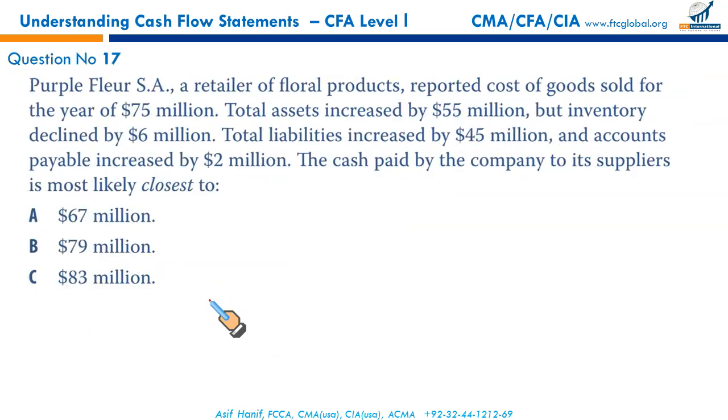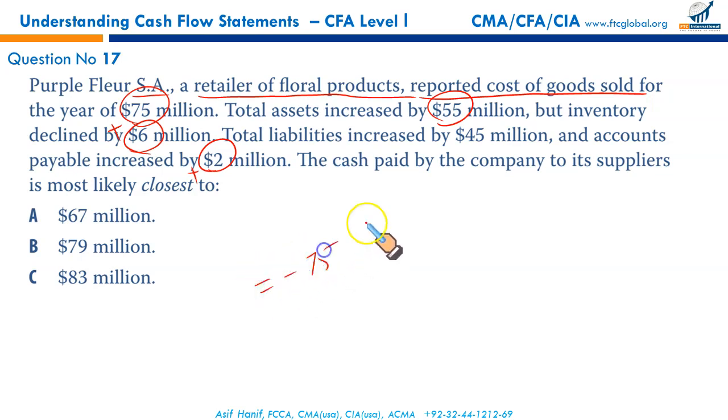Next. Purple Fleur SA, a retailer of floral products, reported a CGS of 75 million. Total assets increased by 55 million. Inventory declined, inflow. Plus, total liabilities increased by 45 million and accounts payable increased by 2 million, inflow. Account payable increase is good for you. So starting off with CGS, which has to be negative. Inventory declined, sold off, cash, inflow, plus. Increase in liability, you delayed the payment, you withheld the payment, add 2. So negative 75 plus 6 plus 2 gives you negative 67. That is A.